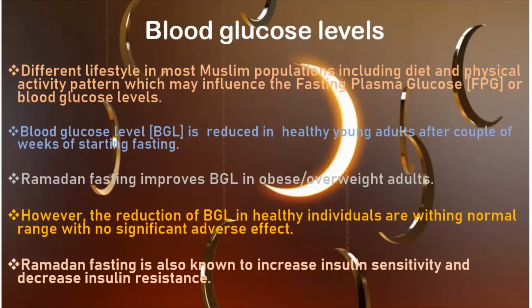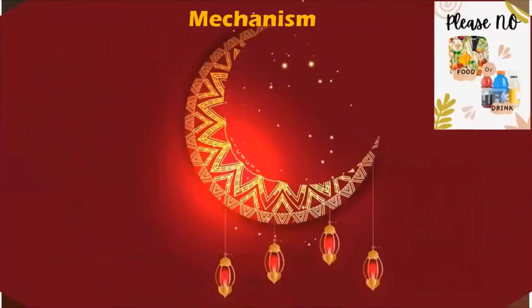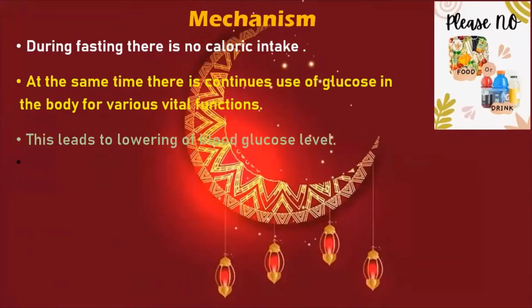Ramadan fasting is also known to increase insulin sensitivity and decrease insulin resistance. When the insulin becomes sensitive, the blood glucose levels are reduced, as insulin increases the utilization of blood glucose in the body. So what are the mechanisms by which Ramadan fasting reduces the blood glucose levels in healthy individuals?